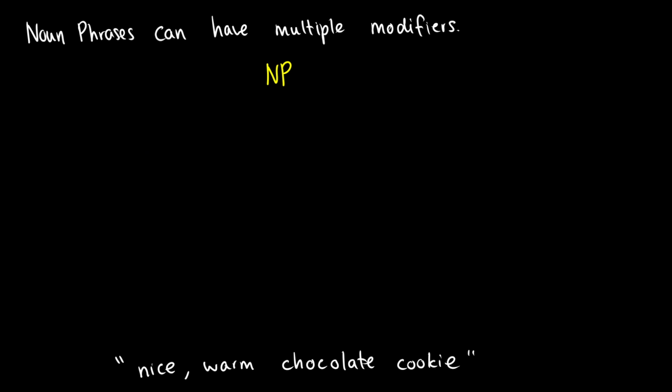In fact, let's take a different approach here. Let's start from the bottom. So what is nice? Nice is an adjective. Warm is an adjective. Chocolate, well, chocolate can be an adjective, but let's just treat it as a noun here, because it's not like a tasty cookie or delicious cookie. We can say it's a chocolate cookie.